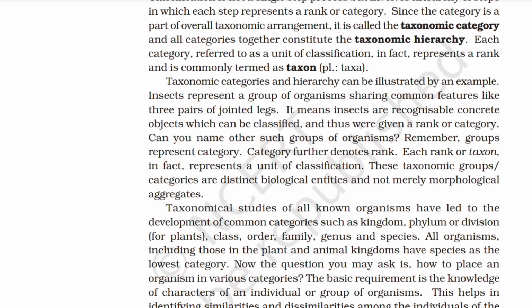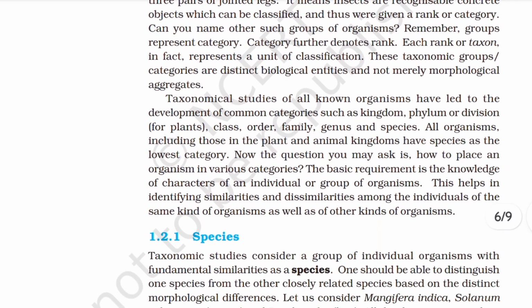Can you name other such groups of organisms? Remember, groups represent category. Category further denotes rank. Each rank or taxon, in fact, represents a unit of classification. These taxonomic groups or categories are distinct biological entities and not merely morphological aggregates. Taxonomical studies of all known organisms have led to the development of common categories such as kingdom, phylum or division for plants, class, order, family, genus, and species. All organisms, including those in the plant and animal kingdoms, have species as the lowest category.